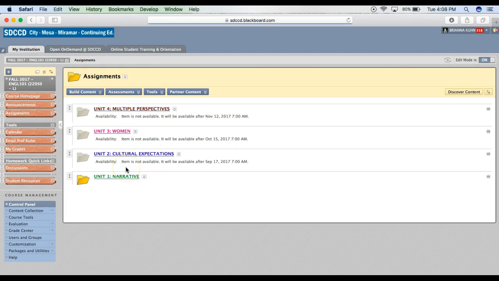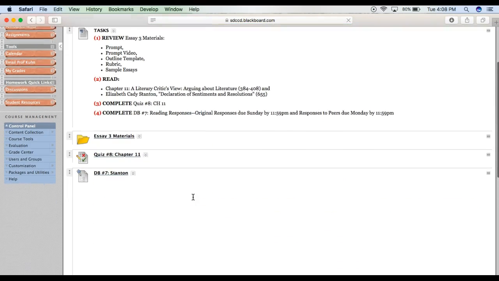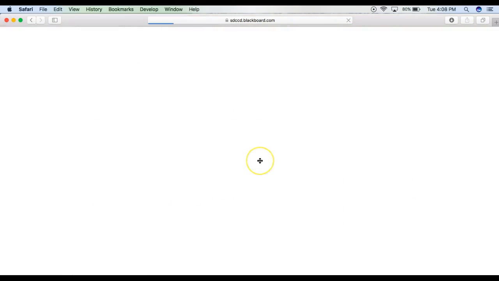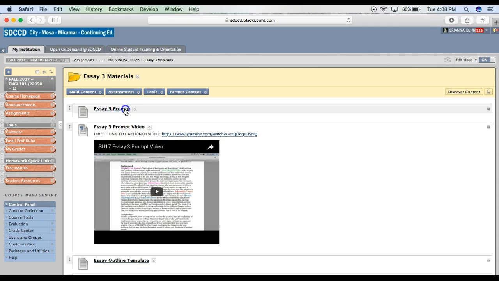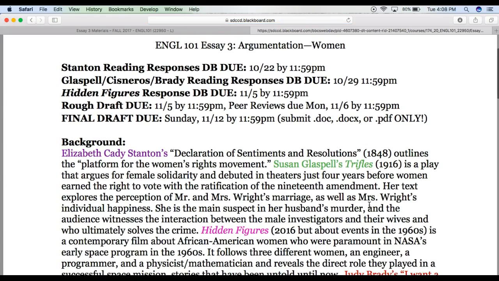So we can go into the Assignments tab, Unit 3 folder. 10/22 is where we will find our folder for Essay 3, and we can click right here. Okay. So we have the prompt. So we can notice our deadlines here. We have a Stanton reading and discussion board due 10/22, Glaspell, Cisneros, Brady reading and discussion due 10/29, Hidden Figures DB and the rough draft DB are both due 11/5, and then the final draft is due 11/12.